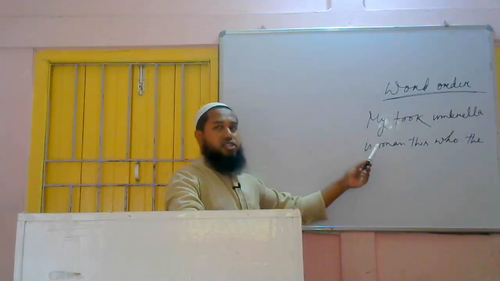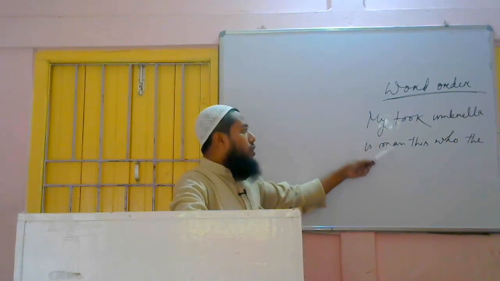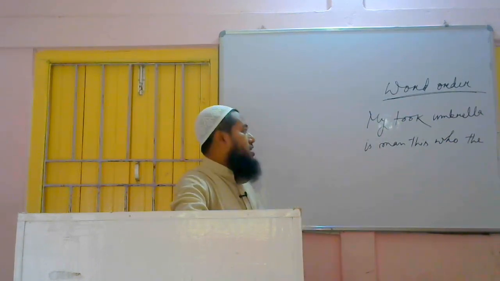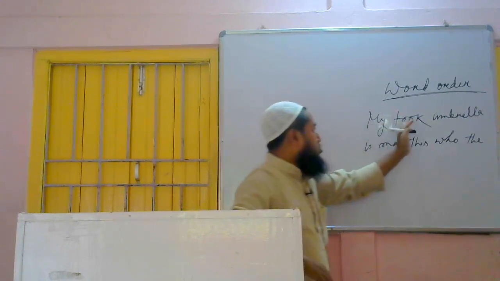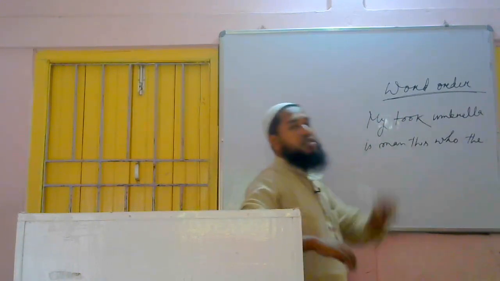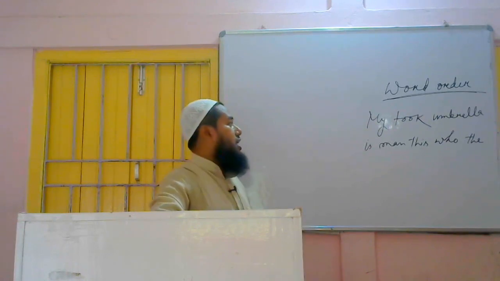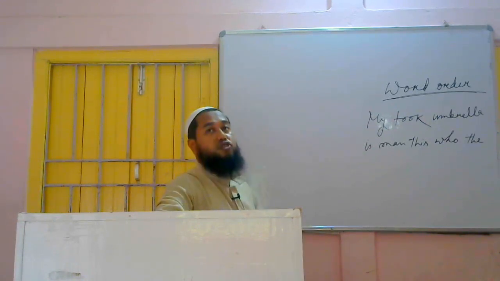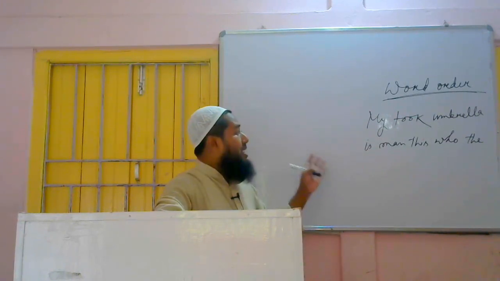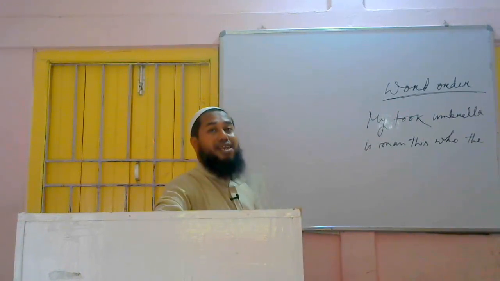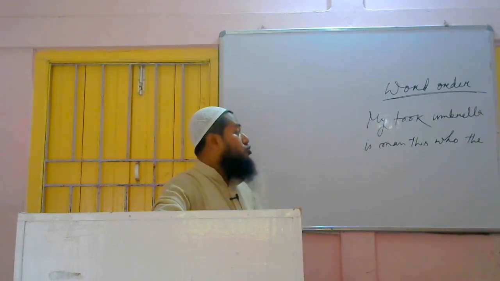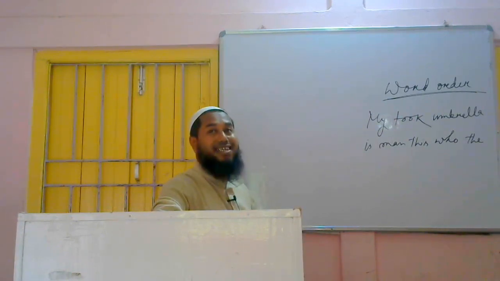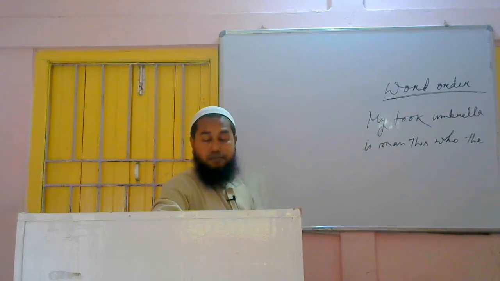So we are asked to arrange the words properly to make it a perfect sentence. Here 1, 2, 3, 4, 5, 6, 7, 8 words are there, but still we cannot consider it a perfect sentence. Why? Because the words are not arranged in a proper manner, and that's why it is not giving us a clear meaning. So we cannot consider it a perfect sentence. We have to arrange the words in a perfect manner to get a perfect meaning.